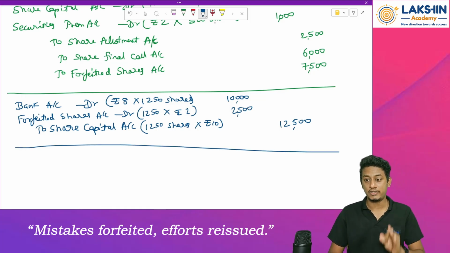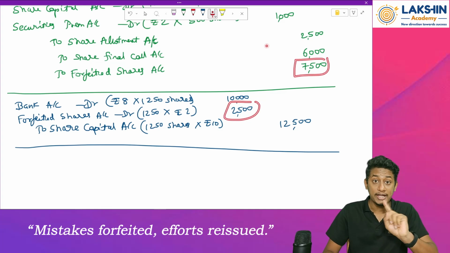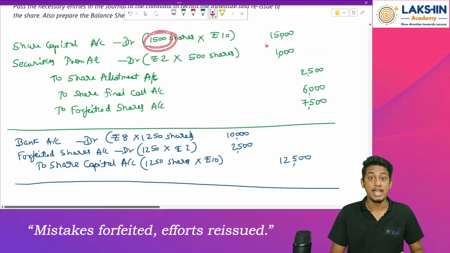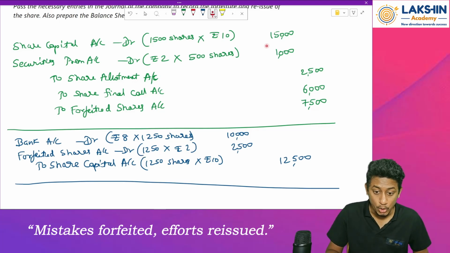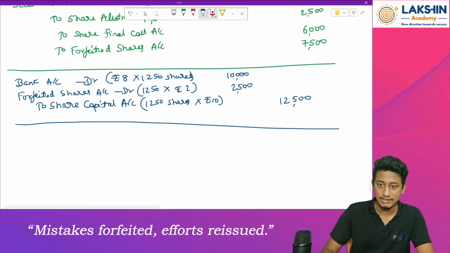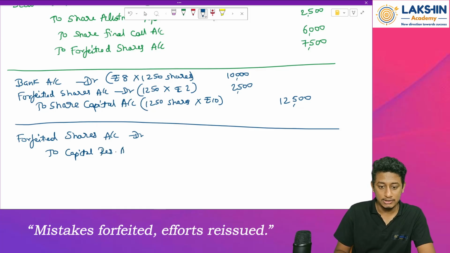Yes. Now the last entry: the amount transferred to the forfeiture account. Can I directly subtract this with this? No, I cannot do it, because I have forfeited how many shares? I have forfeited 1500 shares. How much is reissued? 1250 is reissued. Remember? Okay. Now let's see what to do. First of all, pass the entry. Forfeited shares account debited to capital reserve account.